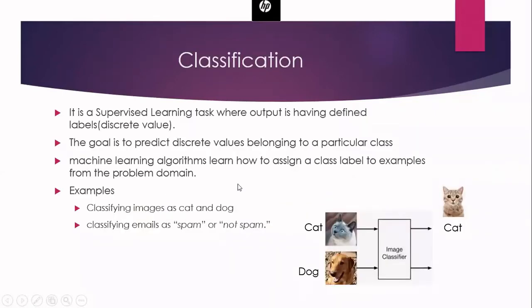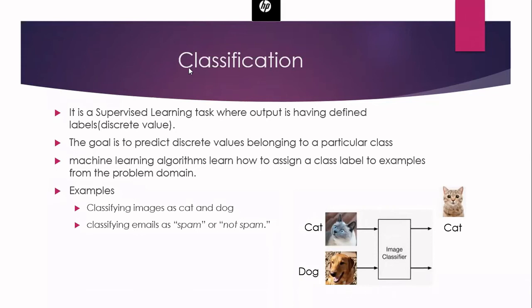Now let us see about classification. Classification is a supervised learning task, and in it the output has defined labels. What is the meaning of defined labels? That means you're going to have only discrete values in your output. Let me explain. In this particular example, I have two different labels only: the label of a cat or the label of a dog. Or sometimes I can give you 5 fruits like watermelon, banana, apple, like that. Then I have only 5 different labels.